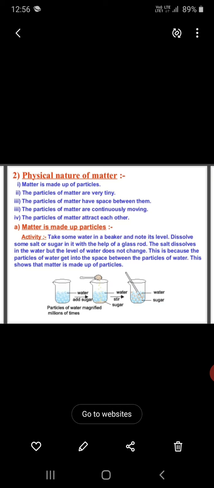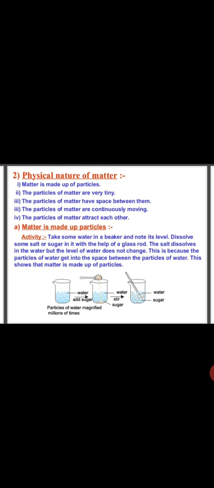Okay, so first of all, what is meant by matter? Matter means any object that has a particular mass. Mass means weight. It has a particular mass and it occupies certain space, that means it has a certain volume. So that means it is matter.